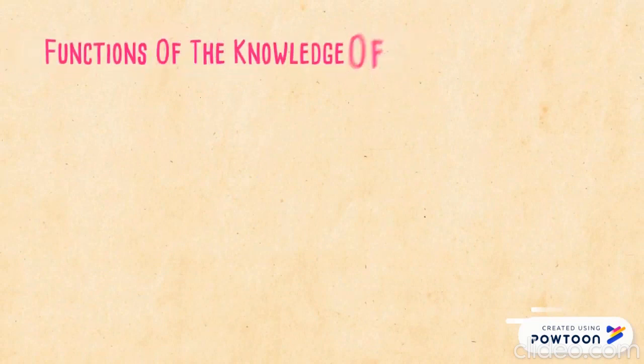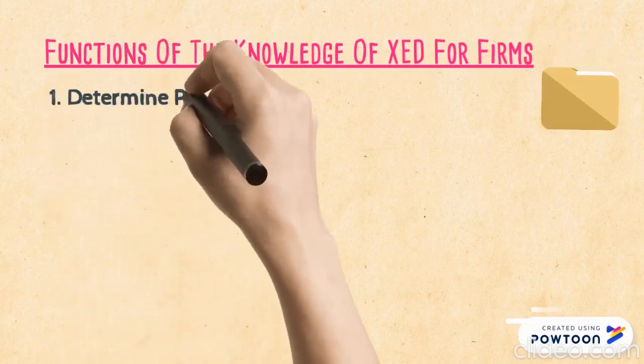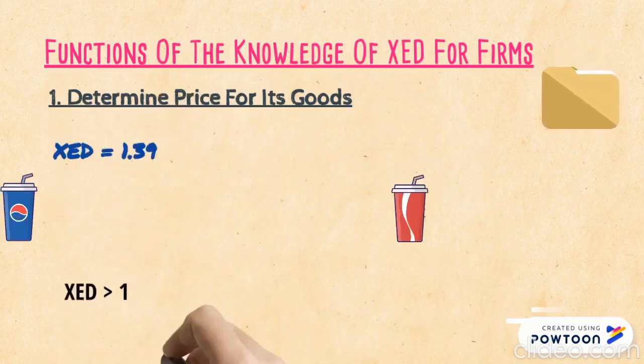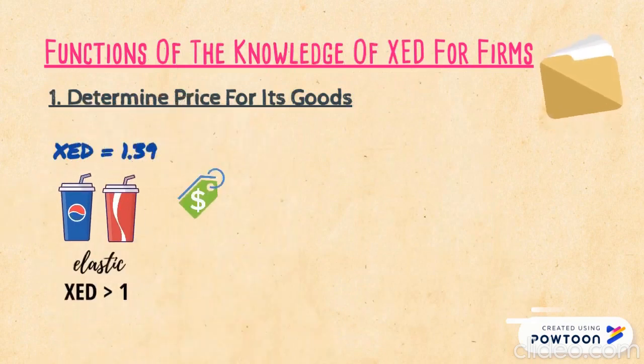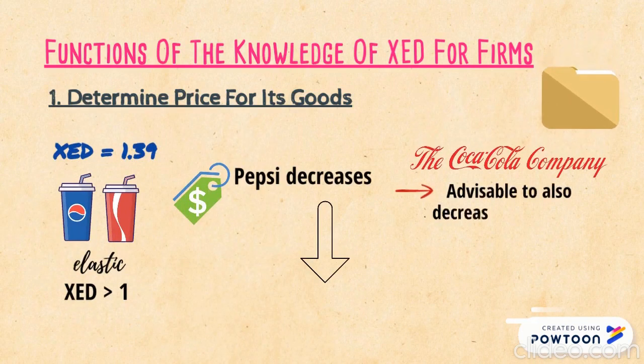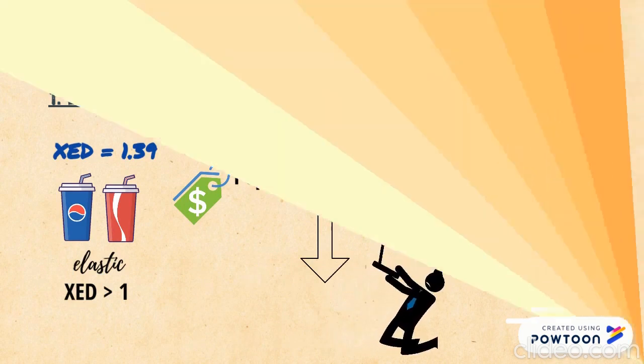Moving on, I would like to discuss the functions of XED for firms. Firstly, the information from cross-elasticity of demand can be used to determine the price for its goods. As XED is elastic for Coke and Pepsi, if the price of Pepsi decreases, Coca-Cola would be advised to also decrease the price of Coke to prevent a huge loss in sales.